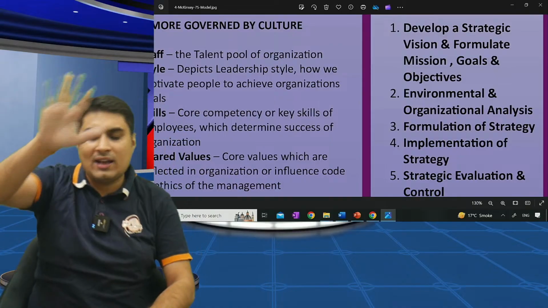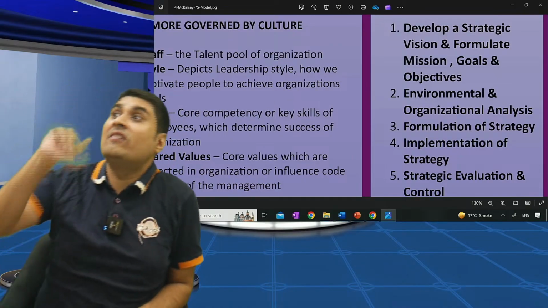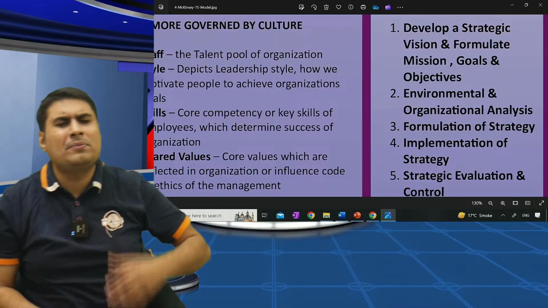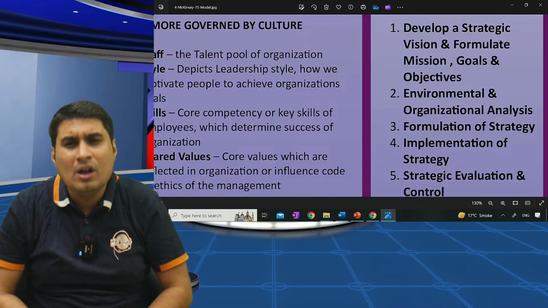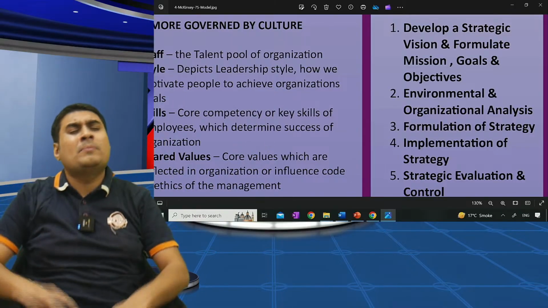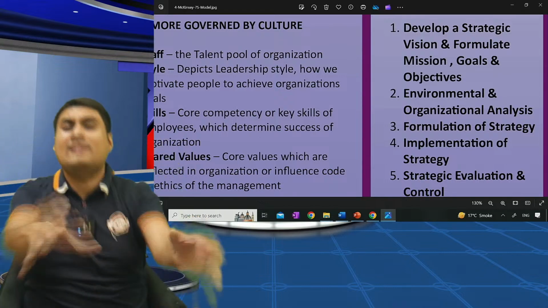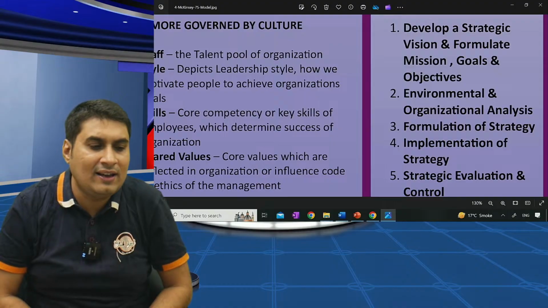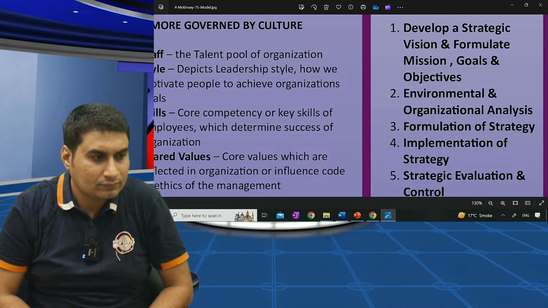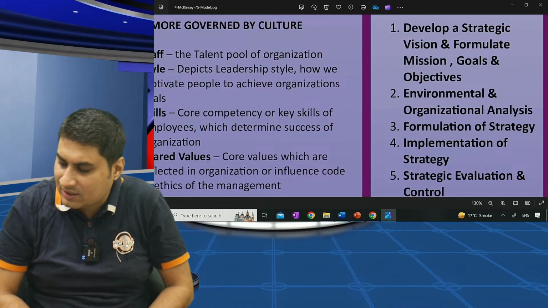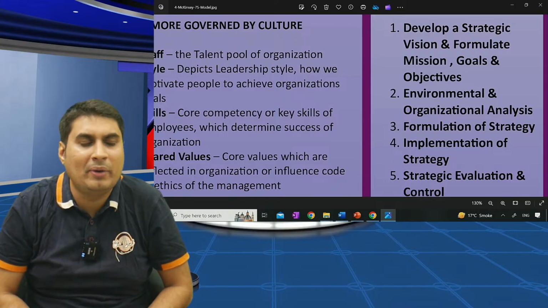You have to speak anyhow. 5. Number one, develop a strategic vision and formulate mission, goal, objective. Organization and environmental analysis, formulation of strategy, implementation of strategy, strategy evaluation and control. Clear? Learn nicely. Your time starts now. 10-second break.